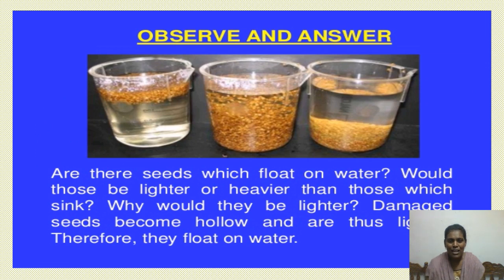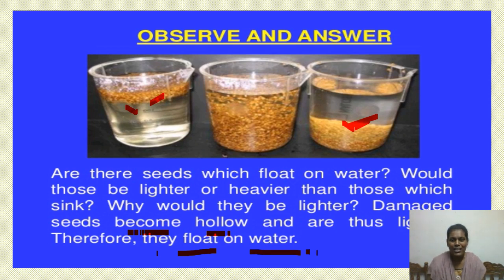After some time, we observe some of the seeds float on the water and some of the seeds sink in the water. And in what way do we identify which are in good condition, which are in bad condition? The seeds which float on the water are damaged. Damaged seeds become hollow and are thus lighter in weight. Therefore, they float on the water. In this way, we identify the damaged seeds in a bulk amount of seeds.